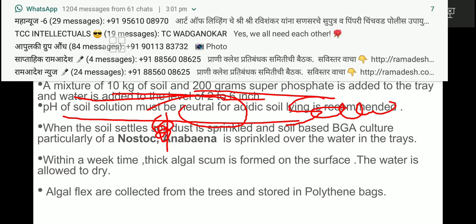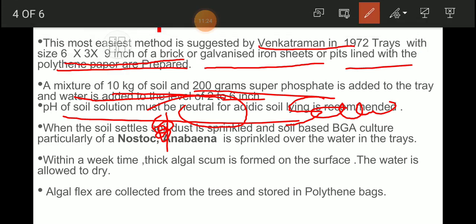And when the soil settles, the sawdust, in the sense bhusa, लाकडाचा जो भुसा आहे, we have to sprinkle. And the soil-based BGA culture, whatever we have taken in a smaller quantity, most probably Nostoc and Anabaena, we have to sprinkle on that tray.